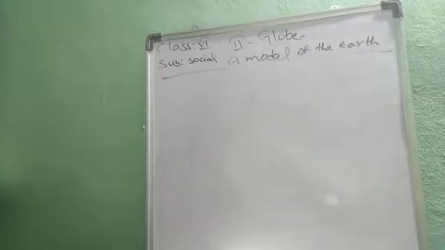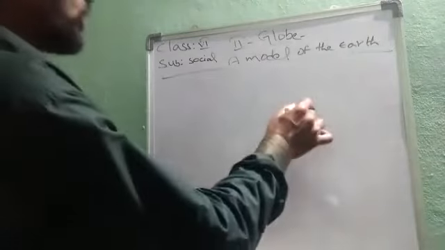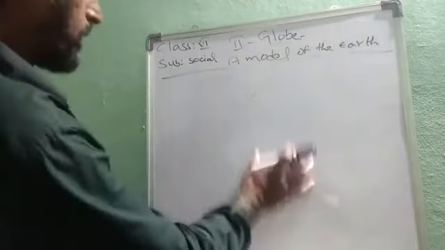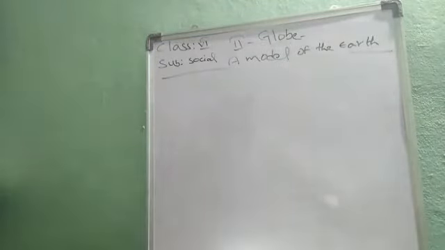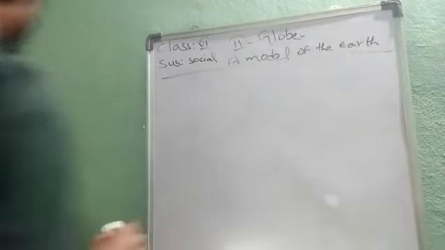The model of the earth is divided into two parts, that is northern hemisphere and southern hemisphere. 0 degrees is called the equator. Above the equator we call it the northern hemisphere, and the lower part below the equator we call the southern hemisphere. The northern hemisphere means the area between the equator and the north pole. It is also known as the area north of the equator.